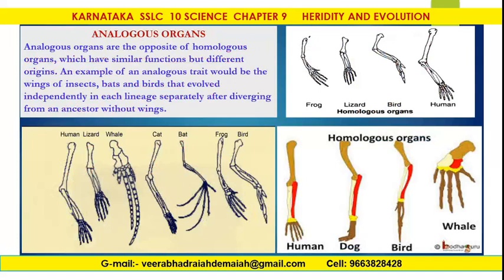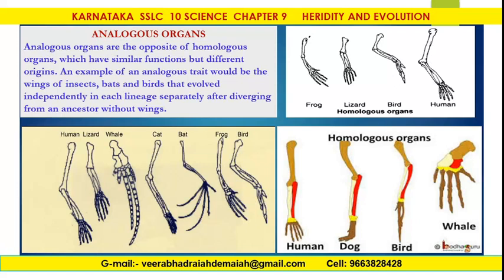What are analogous organs? See, my dear friends, analogous organs are the opposite of homologous organs, which have similar functions but different origins. An example of an analogous trait would be the wings of insects, bats, and birds that evolved independently in each lineage separately after diverging from an ancestor without wings.